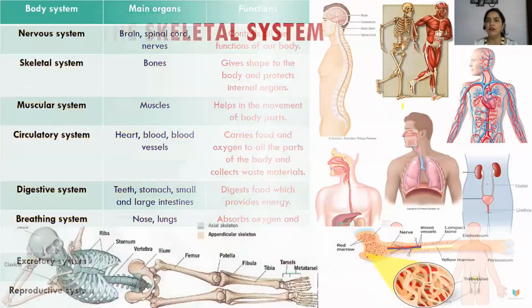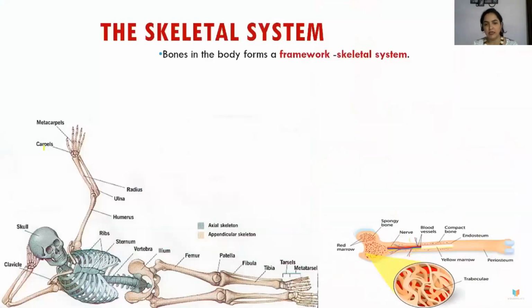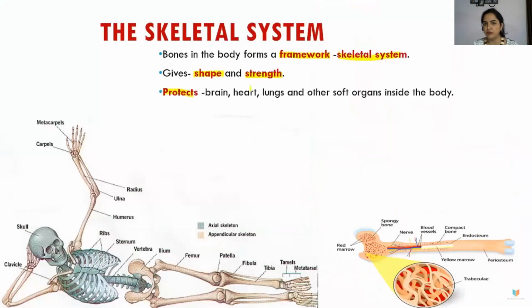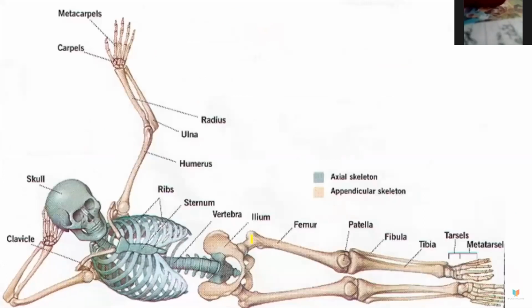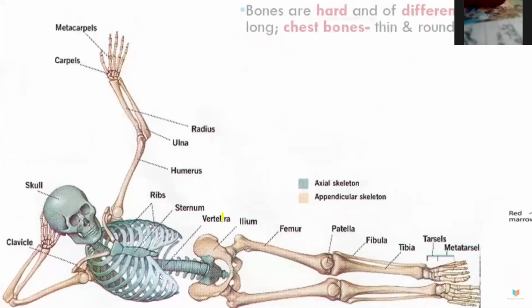So for now, we have the skeletal system. You can see on your screen one skeleton lying very comfortably. Now you see there are different types of bones. Actually, it is a framework of bones which makes up the body. It gives shape and strength. The function is that it protects the brain, heart, lungs, and the other soft organs inside the body. Now you can see there are different shapes and sizes.